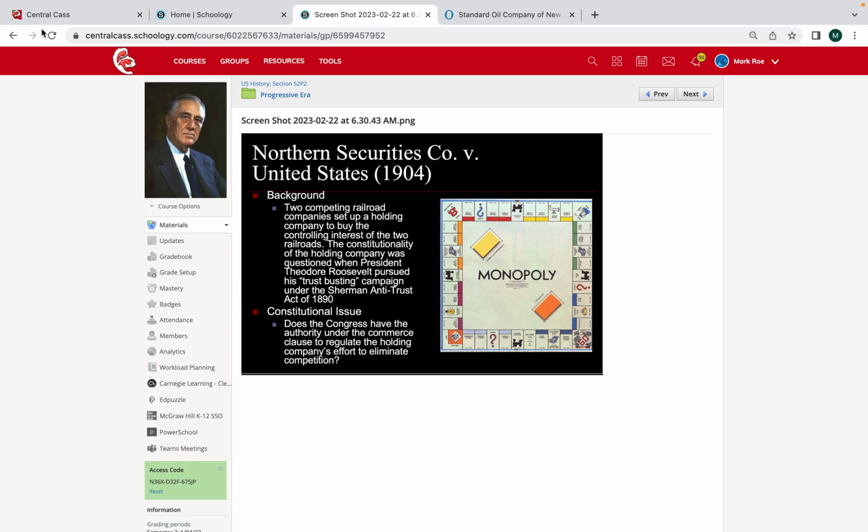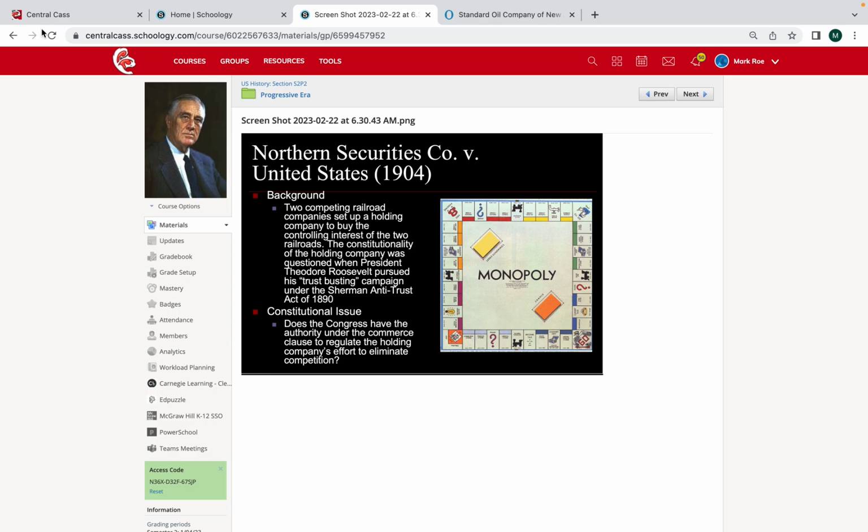And as a result of the challenges to said laws, we have Supreme Court cases where ultimately the Supreme Court has to come in and make a decision as to what is what. Okay, so the first of the cases I want you to know, this is one that you would have read about last week on Friday, is the Northern Securities Company versus the United States in 1904.